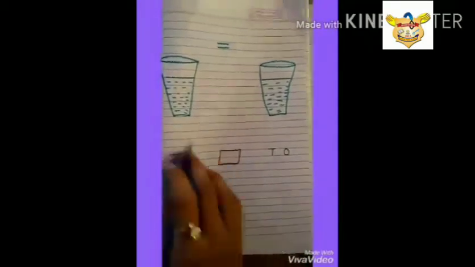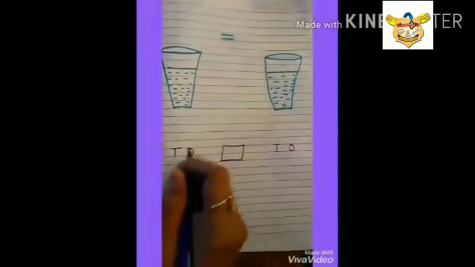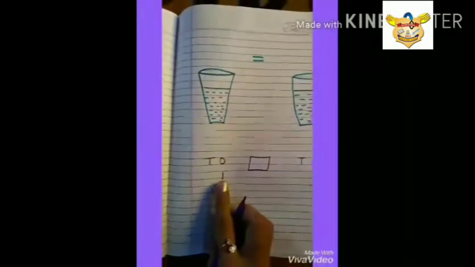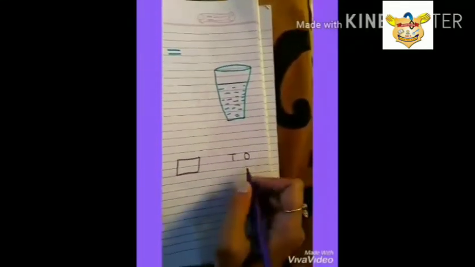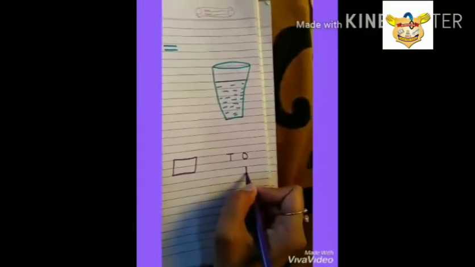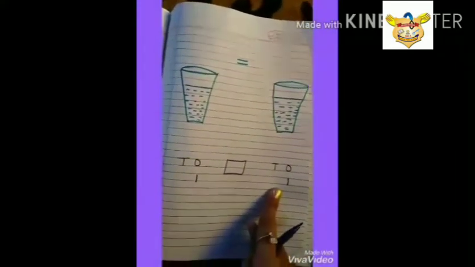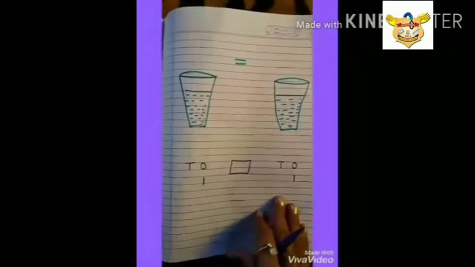Now there is 1 glass of water. So I put 1 under 1's place because 1 is a single digit number, na? Here also 1 glass of water. So I put 1 under 1's place. Oh, same number. My God, crocodile is hungry.